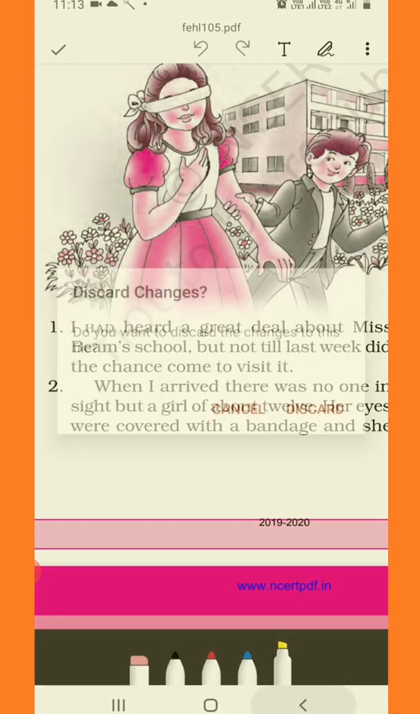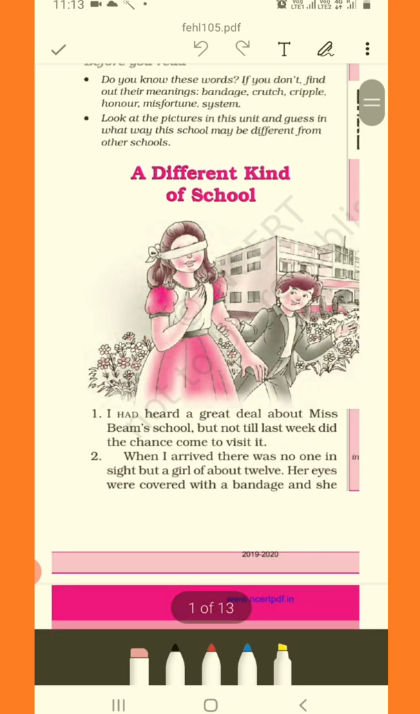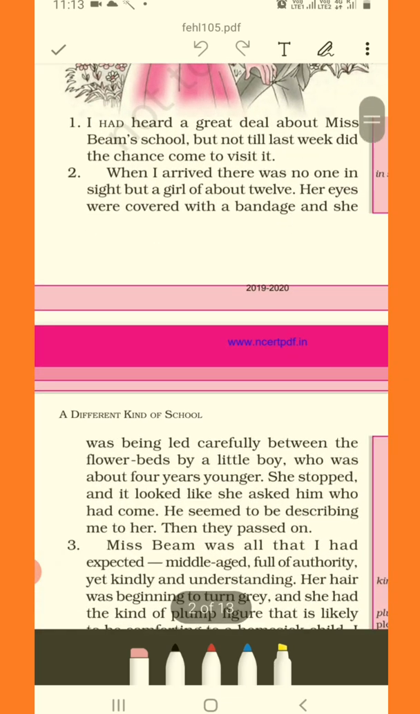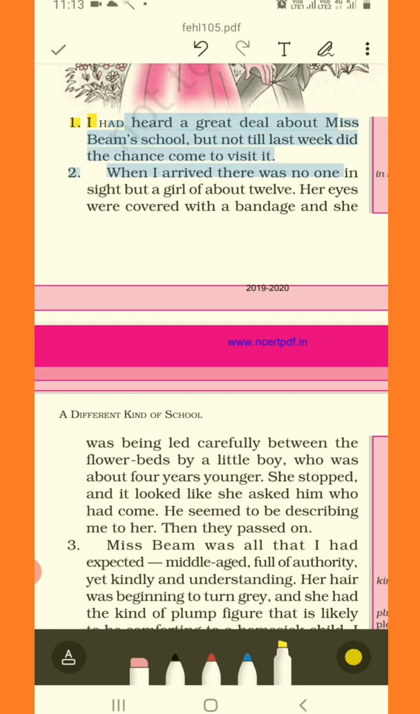So I'll begin reading. We are here. I had heard a great deal about Miss Beam's school, but not till the last week did I get the chance to come to visit it. Clear. So the writer says he had heard a lot about Miss Beam's school.